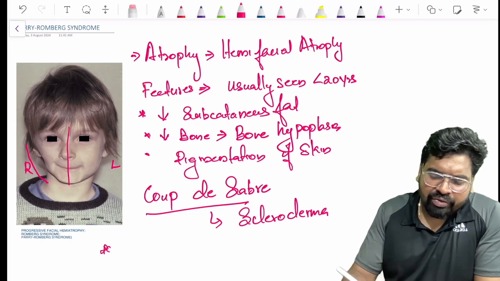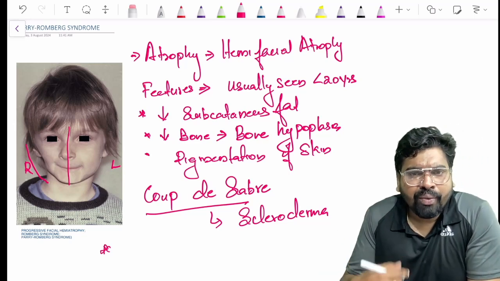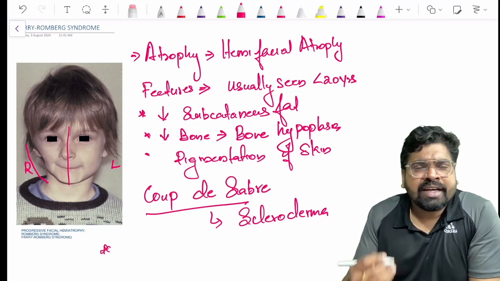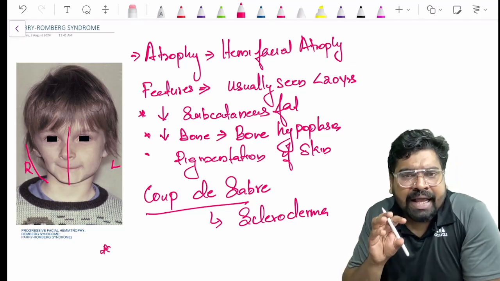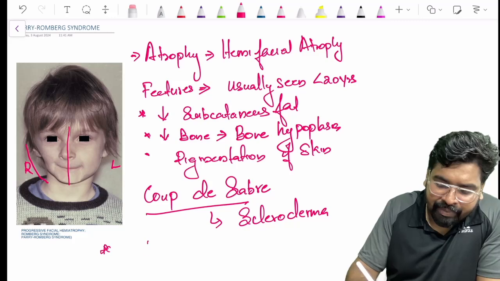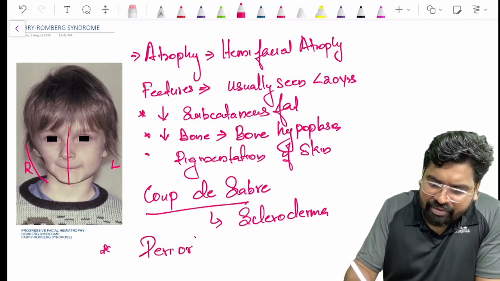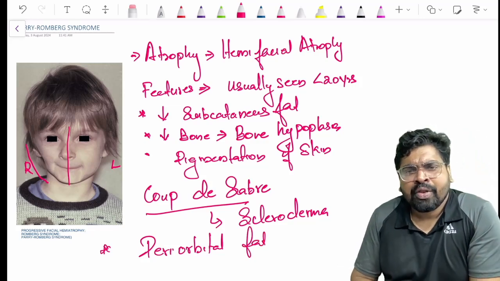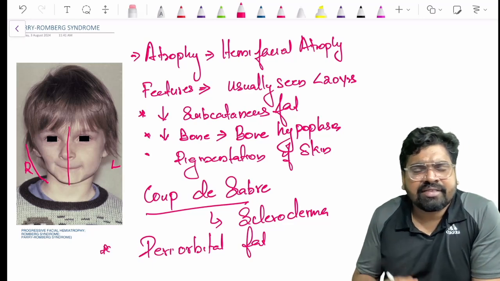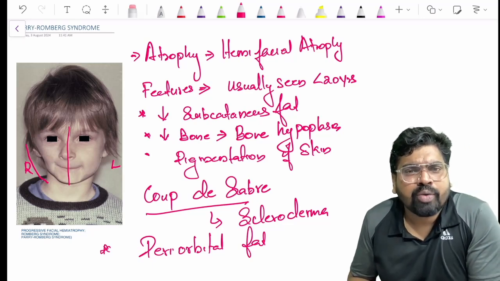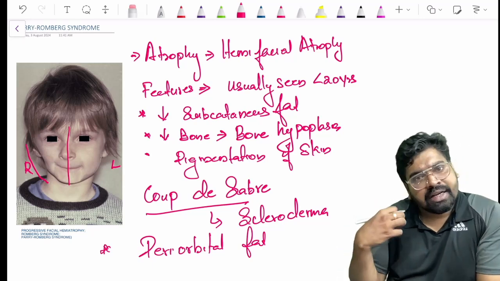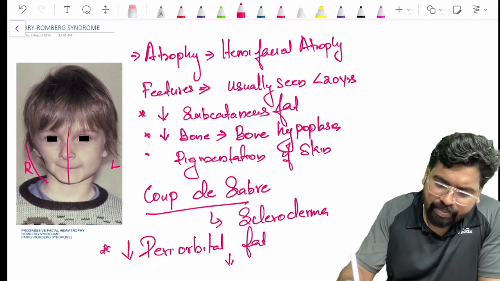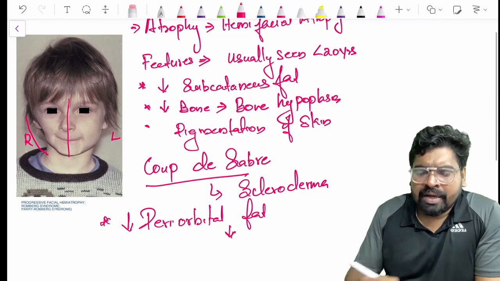Their question was, what about the eyes? What about the condition of the eye on the affected side? You know that there is a reduction in the fat, and our eyeballs are placed in the socket with periorbital fat. Periorbital fat means the fat lining the eyes. Periorbital fat holds the eyes. So there is a reduction in the periorbital fat. What happens when the orbital fat is reduced? Your eye will be sunken inside. It will go inside. So the reduction in the periorbital fat will lead to a sunken eye.